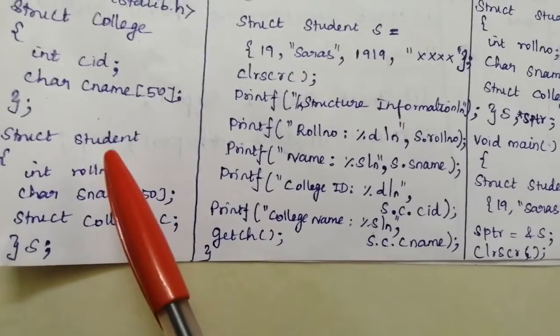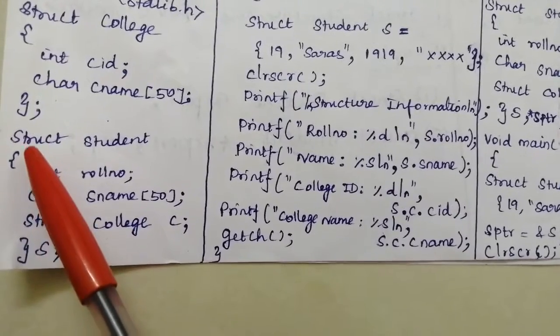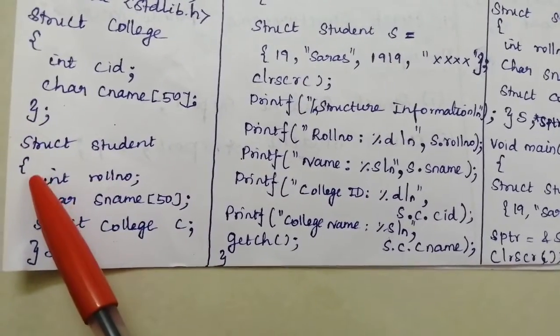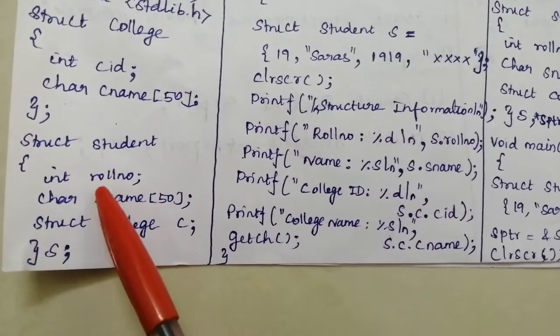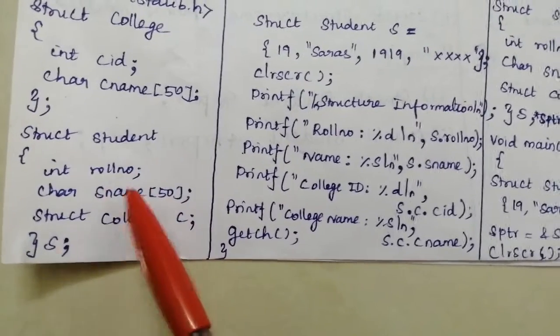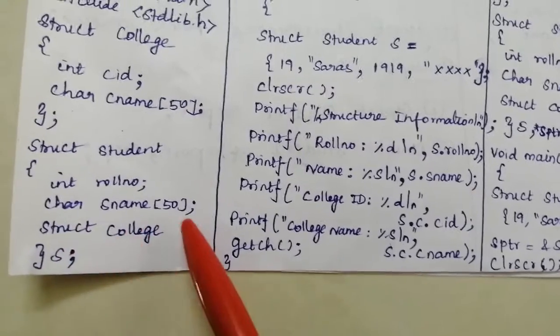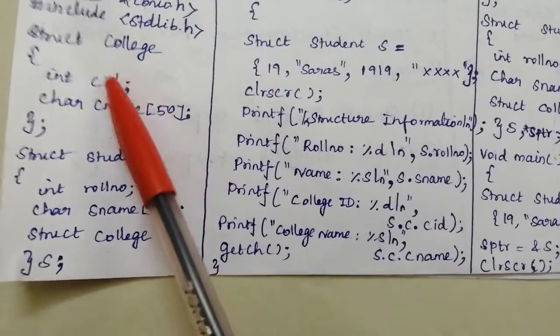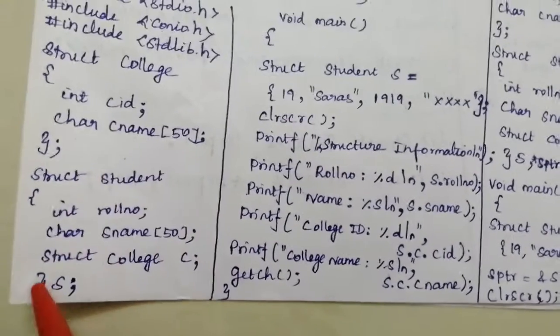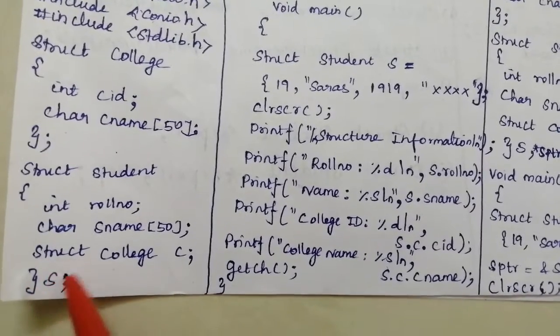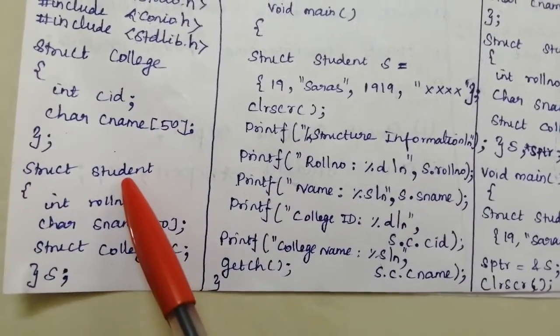Then the student structure. Struct student, open curly braces. It has members like roll number, student name, as well as a nested structure, college. Struct college C, which again has two items, college ID and college name, close curly braces. This is the structure variable for this structure student.